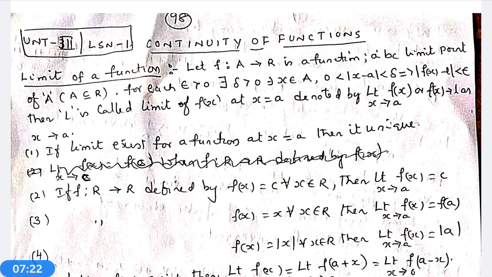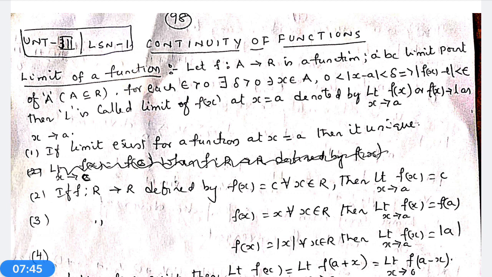Next one. Let f from R to R be defined by f(x) equal to c for all x belongs to R, then limit x tends to a f(x) is equal to c. For a constant function, the limit is the constant itself.